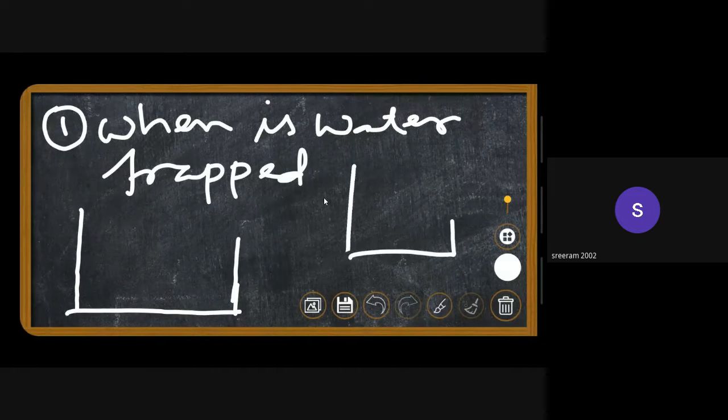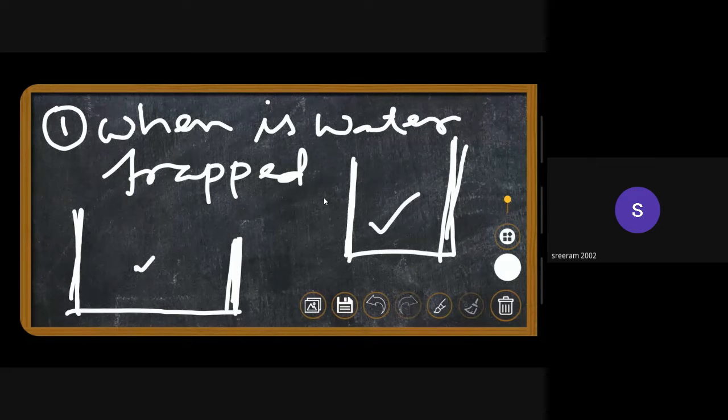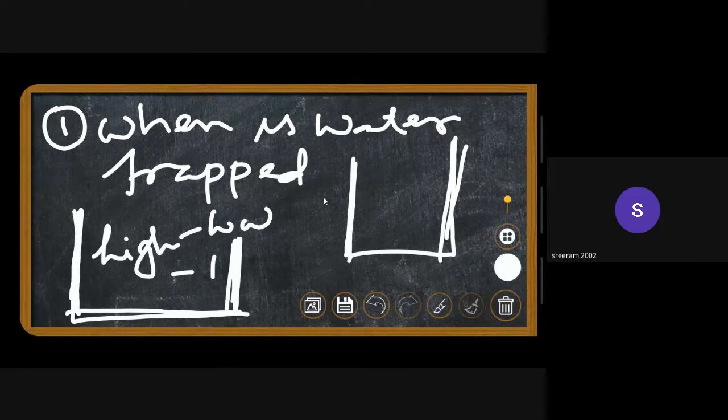or this. In this case, the right side is lesser than the left side. In this, it's just the opposite. Only in these two cases can the rainwater be trapped. So what is the observation right here? We're going from high to low and then to high again, right? Even in this case, we're going from high to low and then to high. So only in this case will the rainwater be trapped.